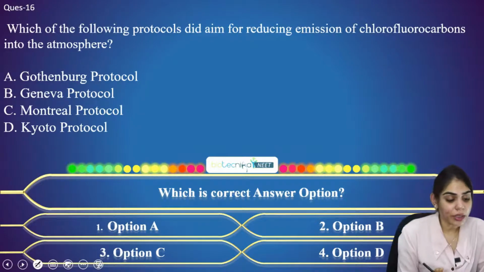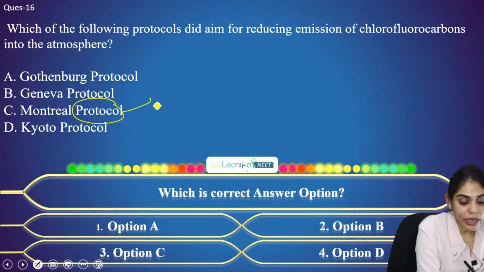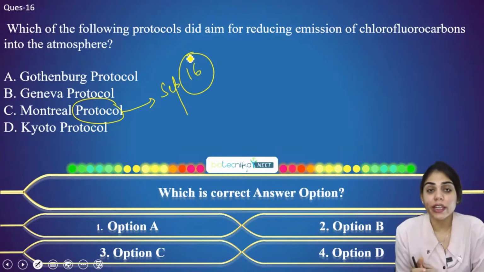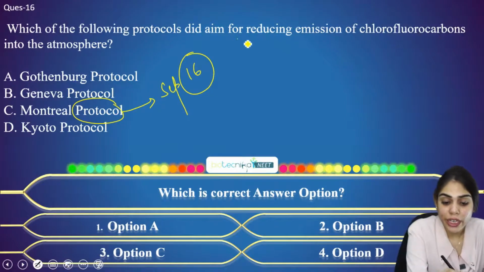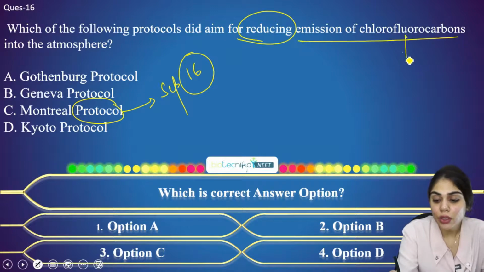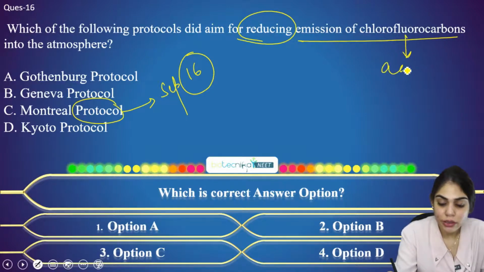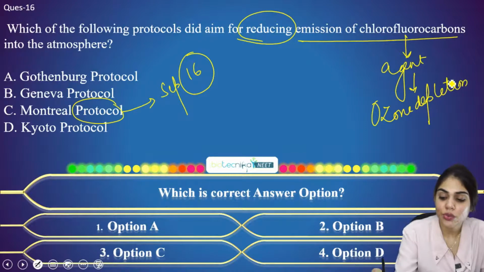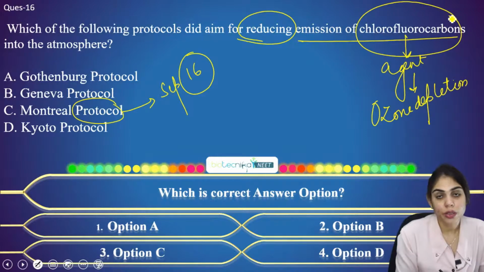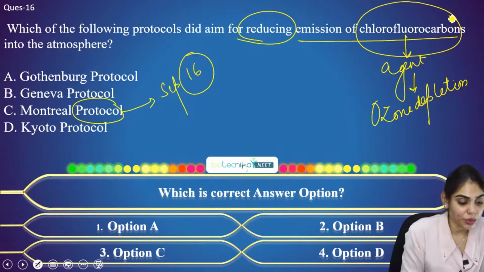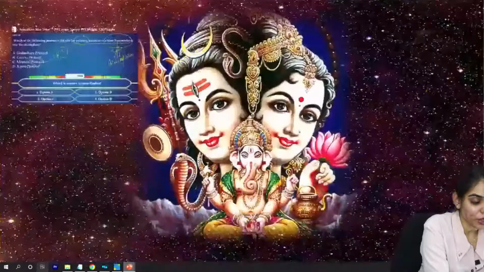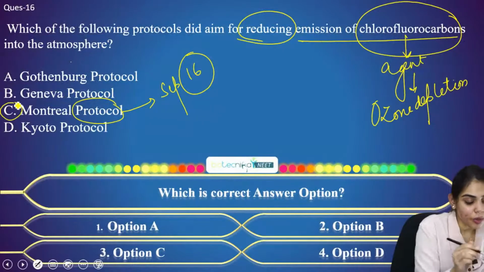So we all know that the Montreal Protocol was agreed on September 16. So why was it signed? It is an international treaty that aimed to reduce the emission of chlorofluorocarbons, or agents that are causing ozone depletion. Because now we are having a hole in our ozone layer. This is because of chlorofluorocarbons. So to reduce the emission of CFCs into the atmosphere, the Montreal Protocol was signed. So the right answer for this question is option C, that is Montreal Protocol.